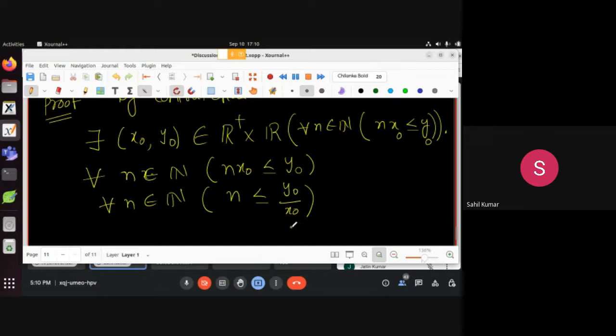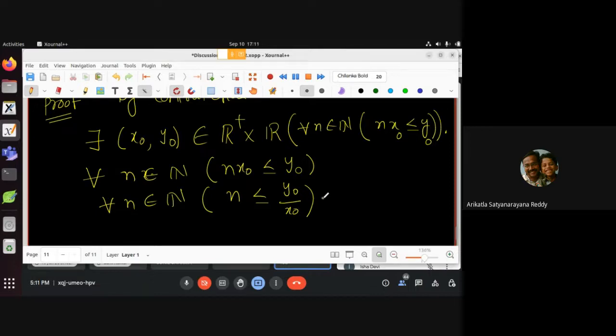Sahil: Sir, we read in Archimedean property 1 that the set is not bounded above. Okay, when I multiply both sides by 1 by x naught, the inequality will not change. Sir, it will not change, because x naught is positive, so 1/x naught is also positive. Okay, so 1 by x naught is also defined. Yeah, so we have this.